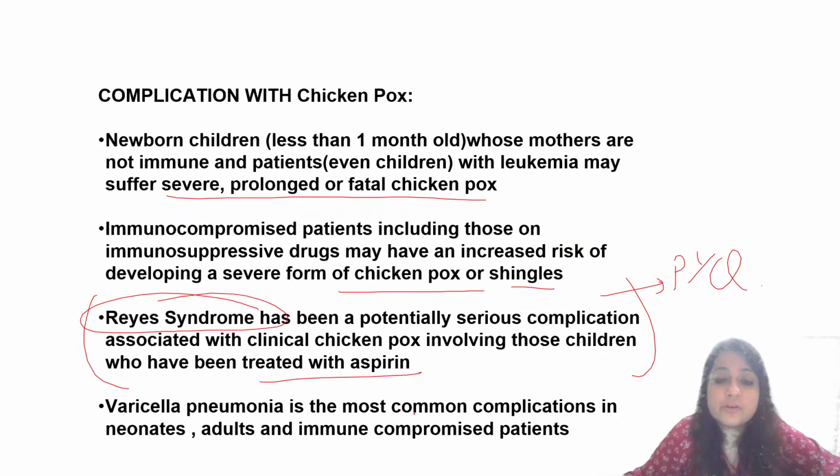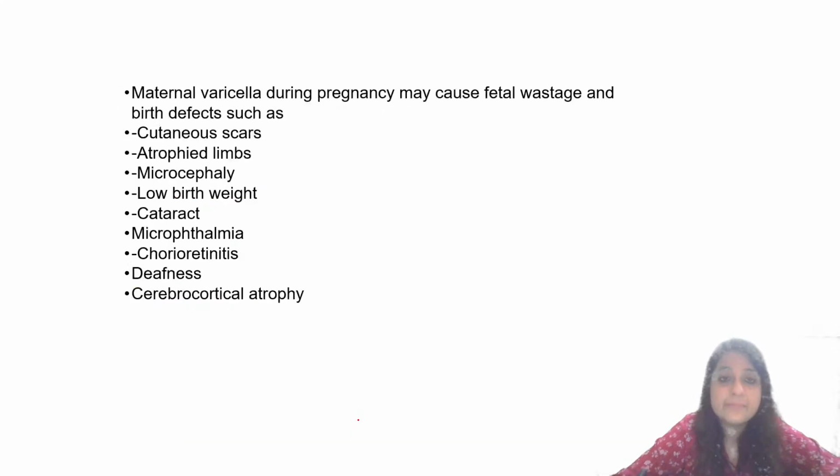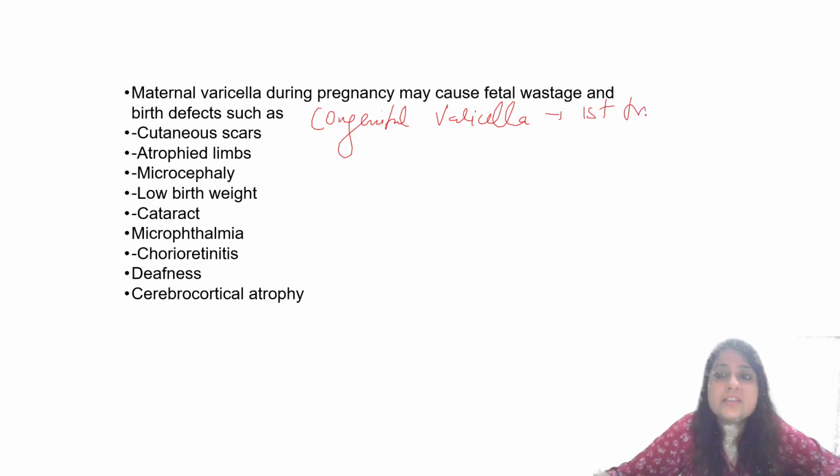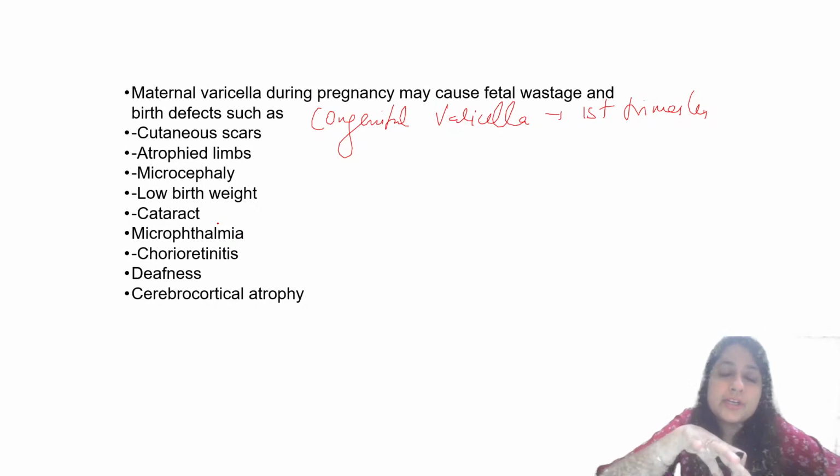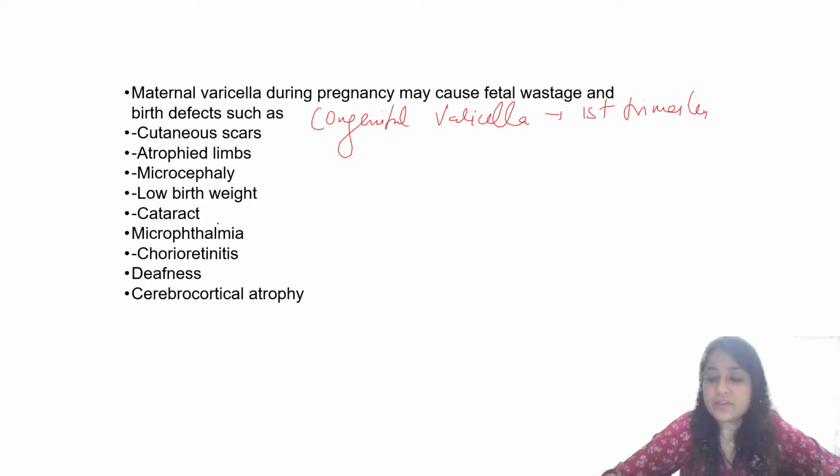Okay? Varicella pneumonia is the most common complication in neonates, adults, and immunocompromised. Okay? This was just important. Maternal varicella during pregnancy. This congenital varicella is more dangerous. Again, if it is transmitted in which trimester? The first trimester. Okay? So, cutaneous scars, limb abnormalities, microcephaly, low birth weight, cataract, microphthalmia, chorioretinitis, deafness, cerebrocortical atrophy. But again, it's not that important for chickenpox. Congenital rubella syndrome is very, very important.